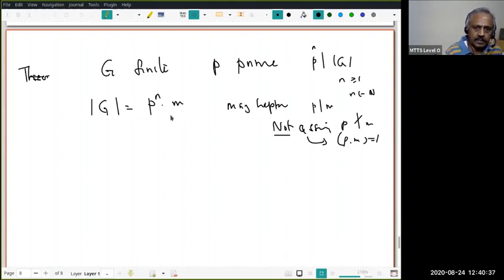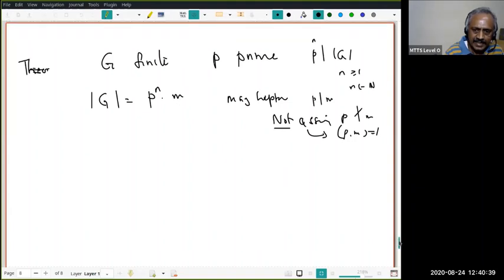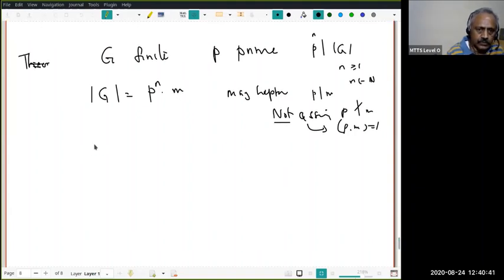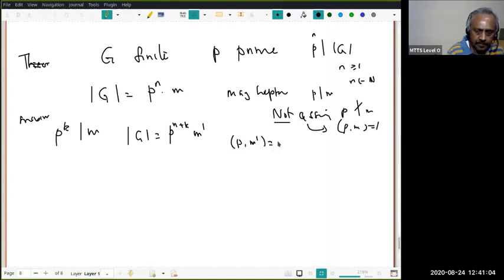And second, let us assume that P power k is the maximum power so that P power k divides m. Then the maximum power of P which divides |G| will be P power n plus k into some m dash, where P and m dash are co-prime.